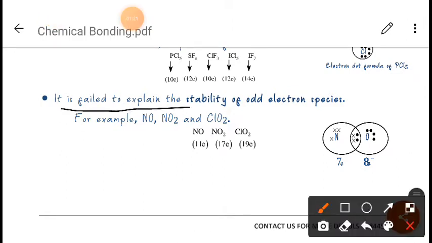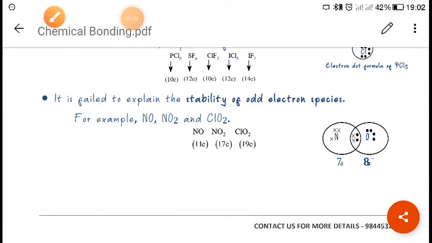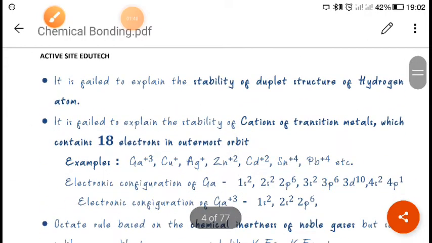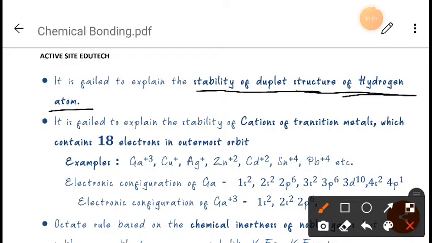Now the third one is it fails to explain the stability of odd electron species. The atoms which have an odd electron, as in NO2 or ClO2, the octet rule fails to explain the stability of odd electron species. Next, it fails to explain the stability of the duplet structure of hydrogen atom. We know that hydrogen shows a duplet, right?